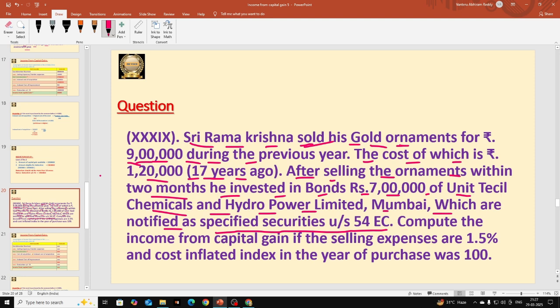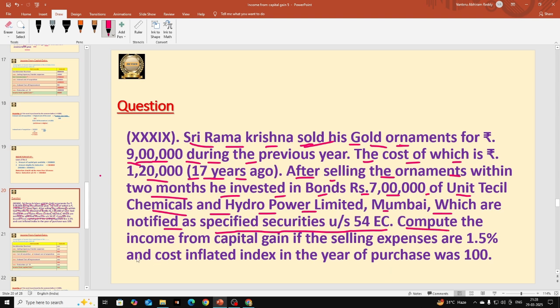This point is important. He is investing 7 lakhs rupees after selling those gold ornaments. Where? In notified specified securities under section 54 EC. So this 7 lakhs rupees is eligible for deduction under section 54 EC. If he invests any money in notified specified securities which are eligible under section 54 EC, we are going to give it as deduction. How much amount is eligible here? 7 lakhs. Note that point.